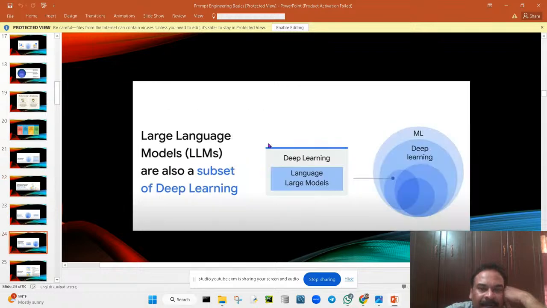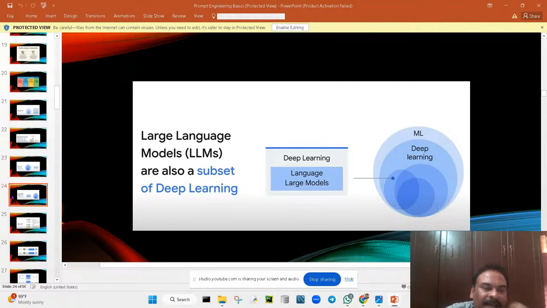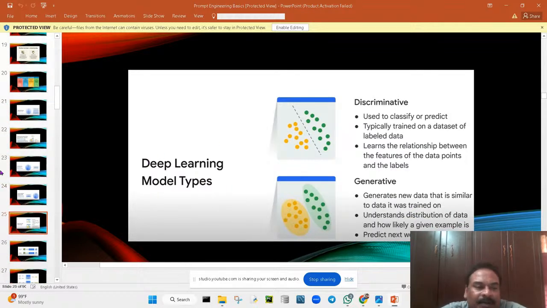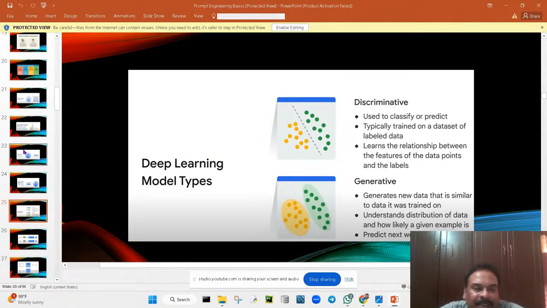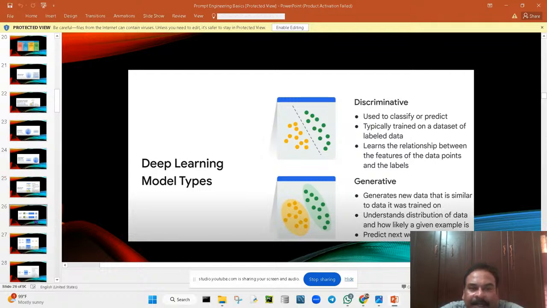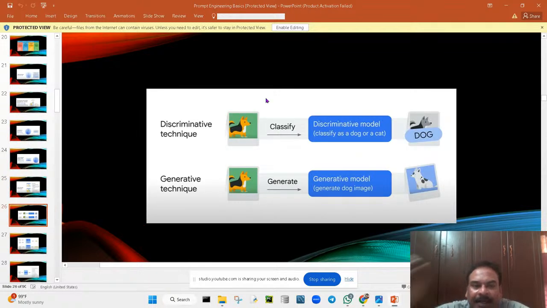Next, if you see here, in deep learning, large language models are a subset of deep learning. You can see here in the deep learning itself, there are three different bubbles, three different circles. In that, one of them is large language models. So what is a large language model? Deep learning will be acting like two different kinds of things: discriminative and generative. So artificial intelligence will be working with two different kinds of things, discriminative and generative.